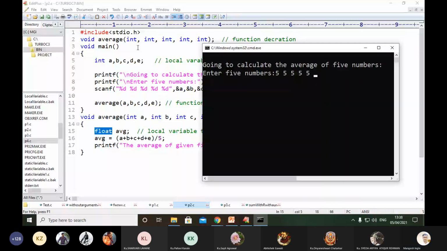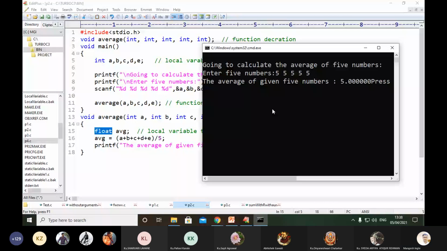First it will perform the addition. The values a, b, c, d, e: the first 5 will be stored into a, the second 5 into b, the third 5 into c, the fourth 5 into d, and the fifth 5 into e. After performing the addition, it will be divided by the number of quantities, which is 5, and that result will be stored into average. Just concentrate. The average of the given numbers is 5.0000. So this is a simple integer value, right?